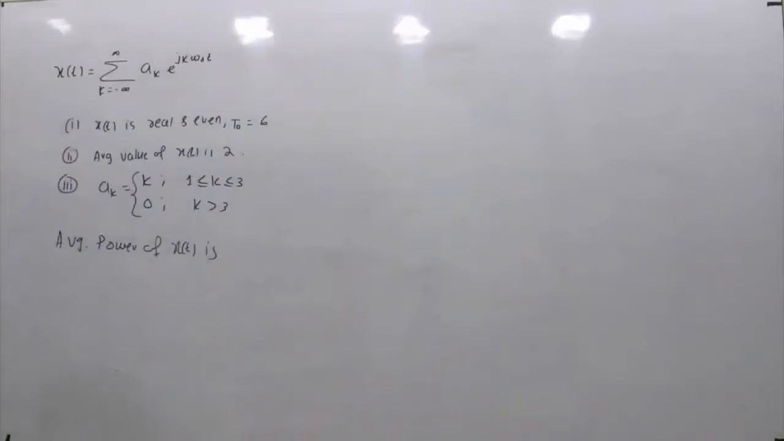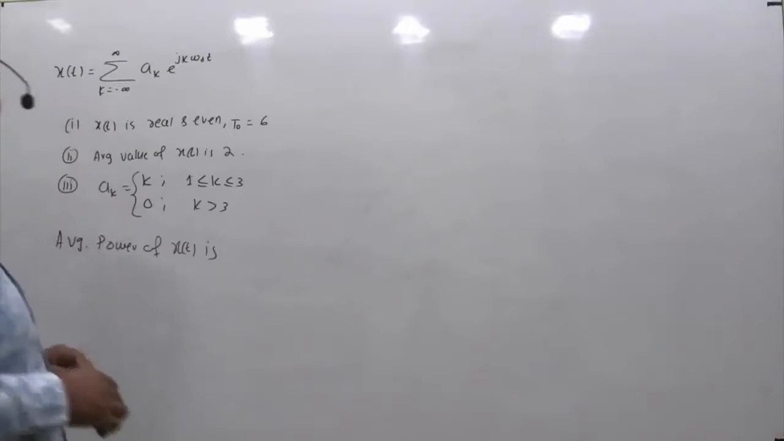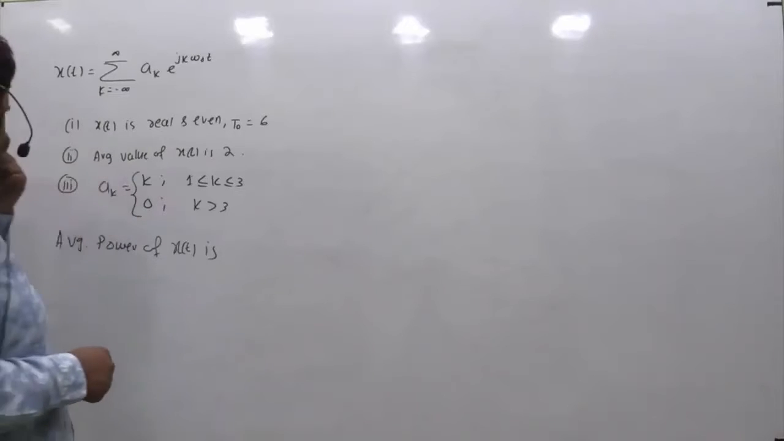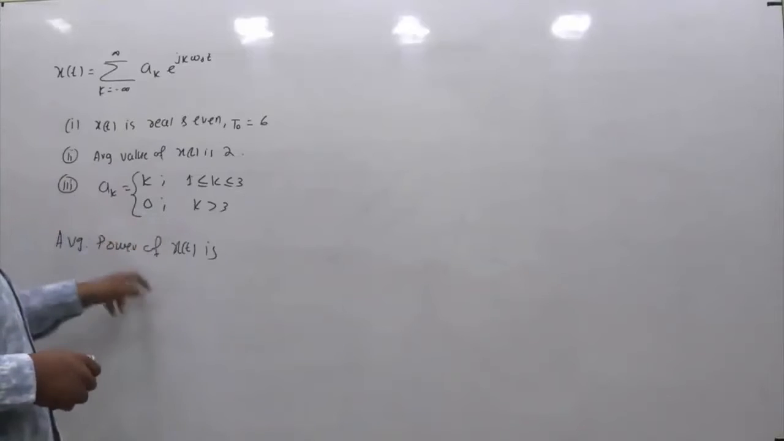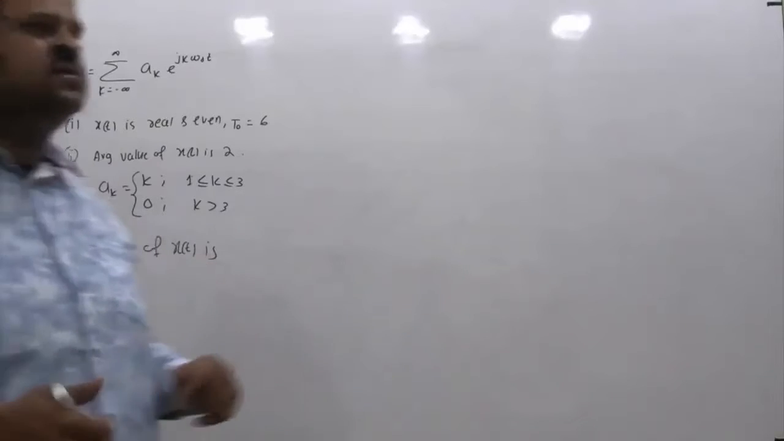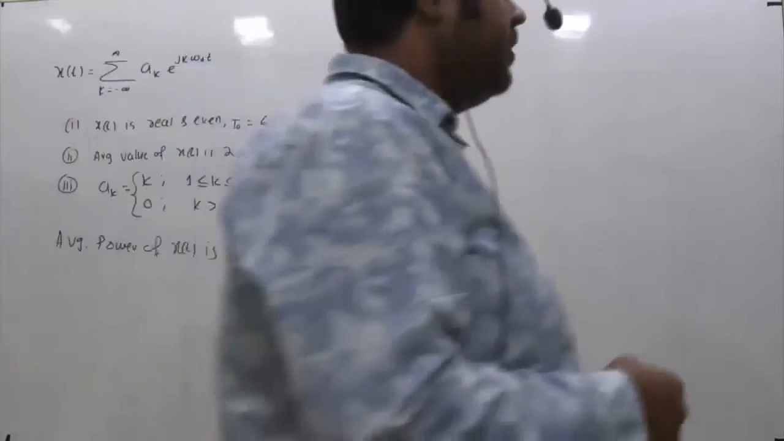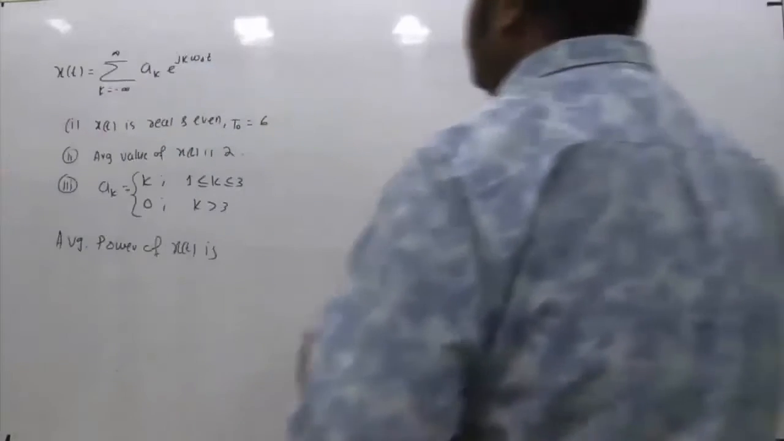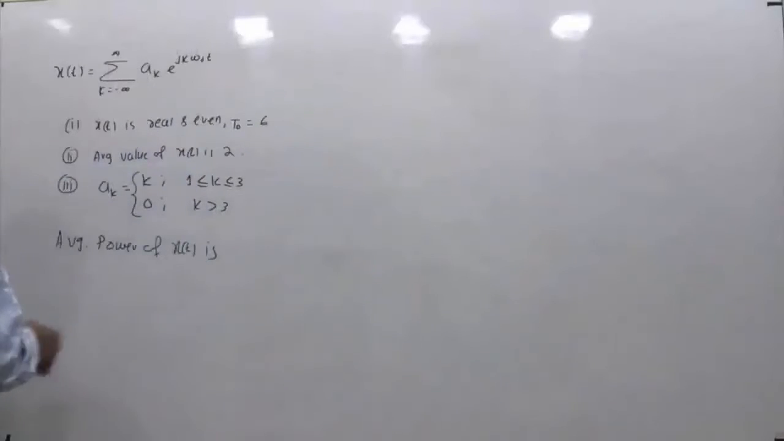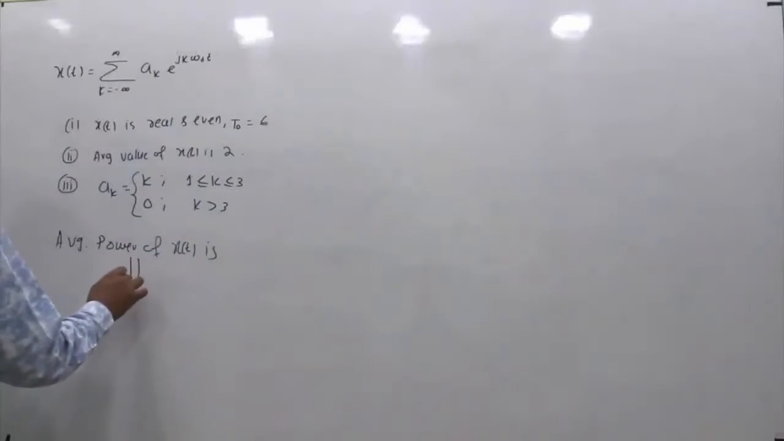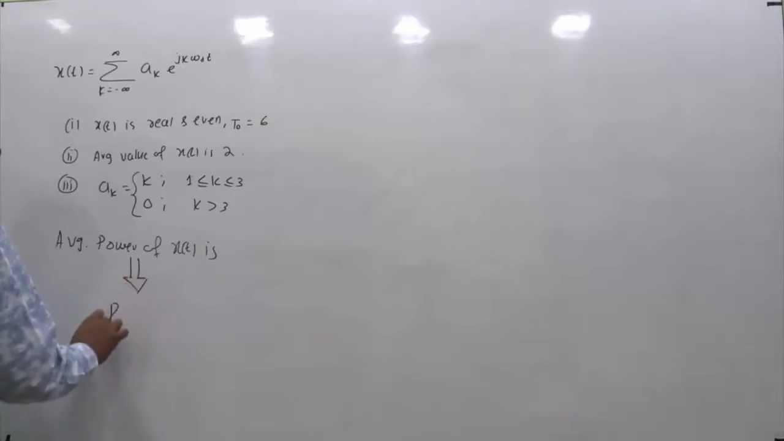So for x of t, its exponential Fourier series representation is specified, where this x of t is real and even and its fundamental period is 6. The average value of x of t is 2 and the coefficients ak have been given, and we are supposed to find the average power of x of t. If you want to get the average power of x of t, and the question is framed from the CTFS topic, then naturally this question is an application of a popular theorem known as Parseval's theorem.